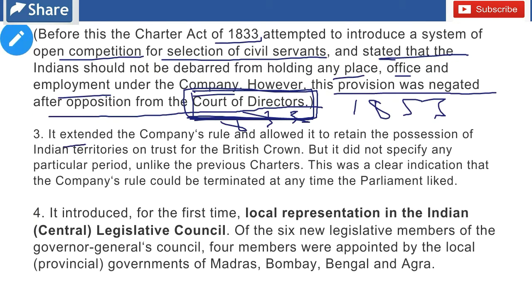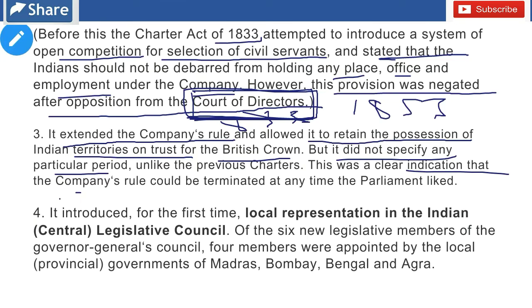Now it extended the company's rule and allowed it to retain the possession of the Indian territories on the trust of the British Crown. But it did not specify any particular period. Unlike the previous charters, this was a clear indication that the company's rule could be terminated at any time when the Parliament liked.